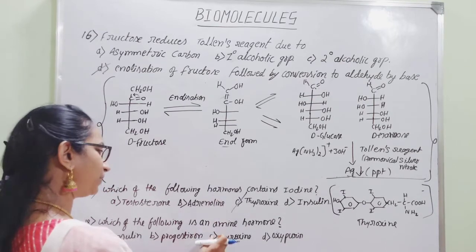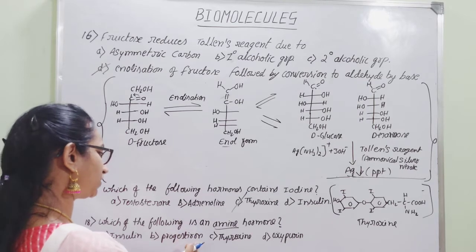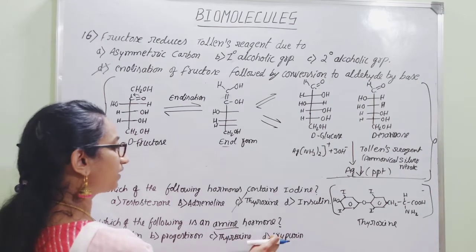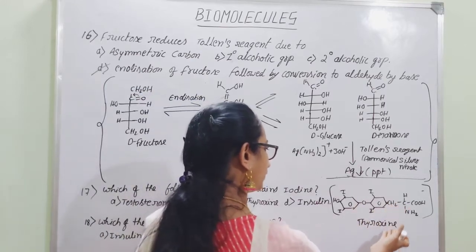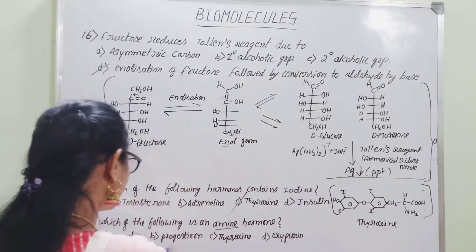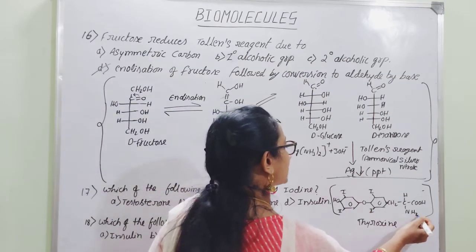Next question. Which of the following is an amine hormone? This is the hormone which contains an amine group. So that is either insulin or progesterone or thyroxine or oxytocin. Exactly, you can easily think about thyroxine itself. One of the options is thyroxine that I have mentioned. As you can see, thyroxine contains an amine group.